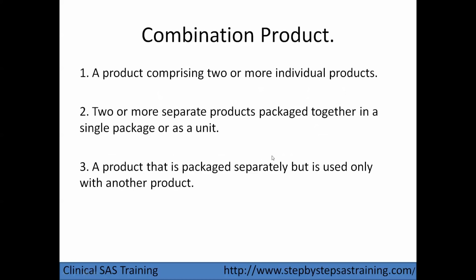Next one is the combination product. Typically, when two molecules combine as a product, we can call it a combination product. When the drug product is singular, with only one medication, that is called a singular product. When it contains two molecules, then it is a combination product, and there might be two or more products present.